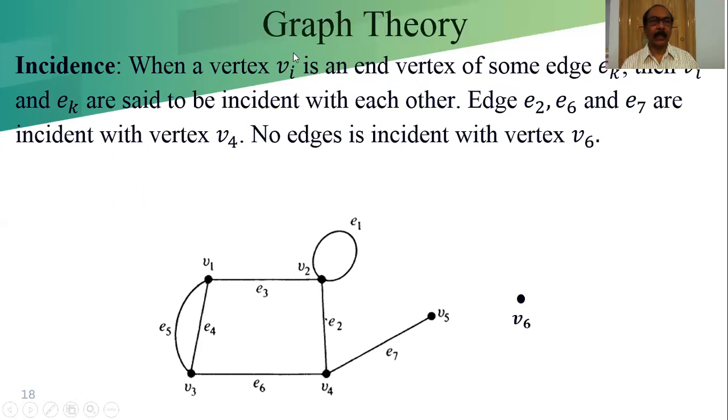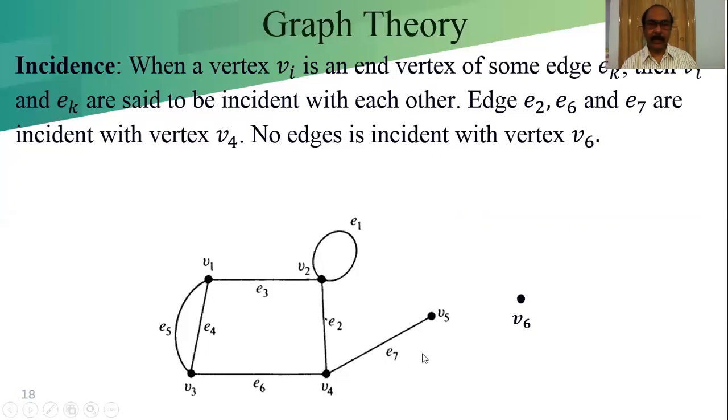Just for discussion, we are considering for our definition, when a vertex Vi is an end vertex of some Ek, suppose vertex V5 is associated with the edge E7.